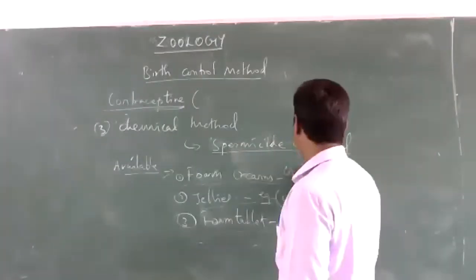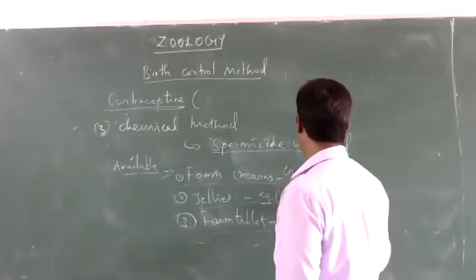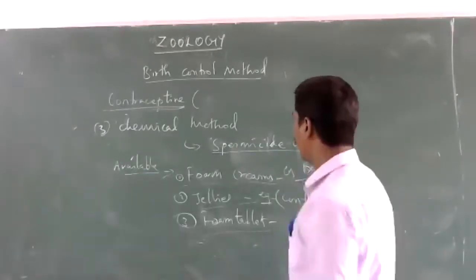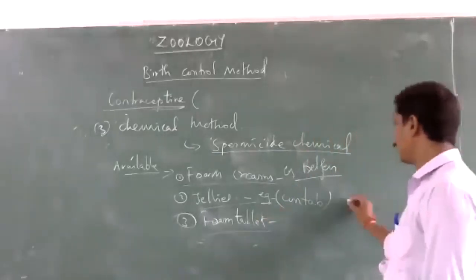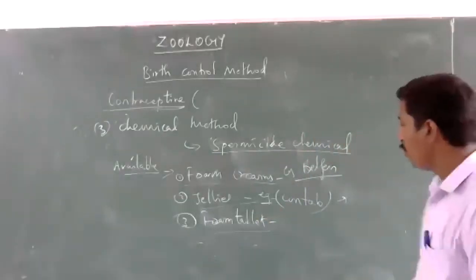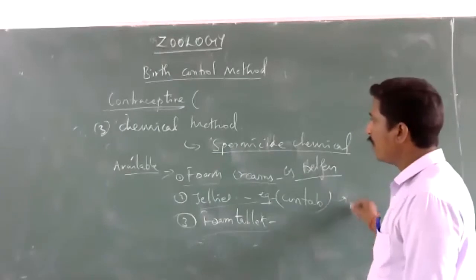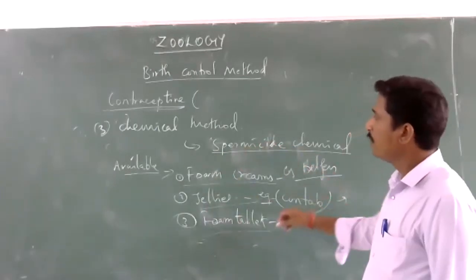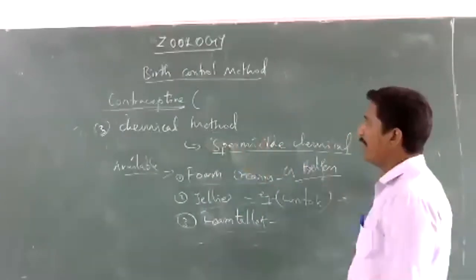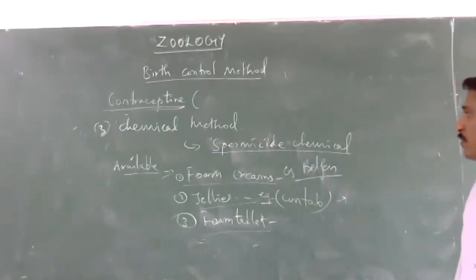So foam creams, jellies, and foam tablets are all the varieties of forms available in chemical methods of contraceptives.